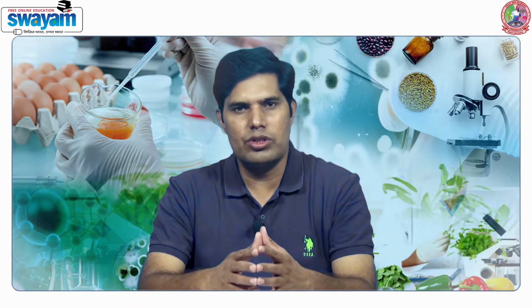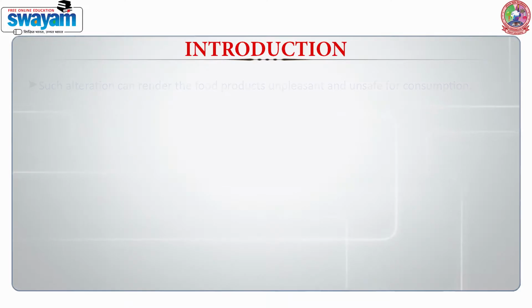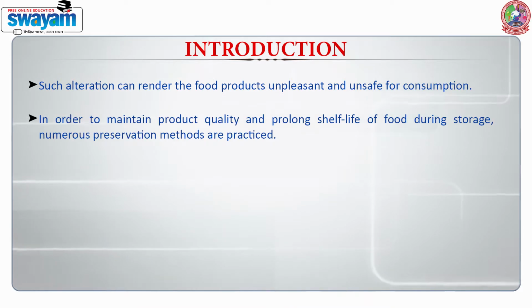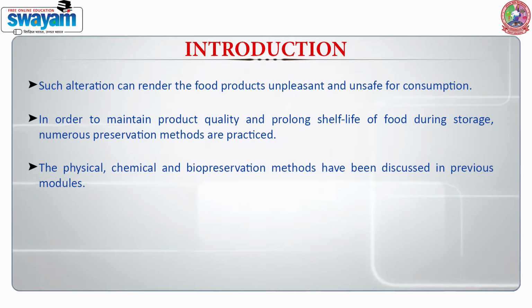The multiplication of microbial cells results in numerous changes in food products such as alteration in texture, color, flavor, and nutritional composition. Such alterations can render the food products unpleasant and unsafe for consumption. In order to maintain product quality and prolong shelf life of food during storage, numerous preservation methods are practiced. The physical, chemical and biopreservation methods we have already discussed in the previous module.